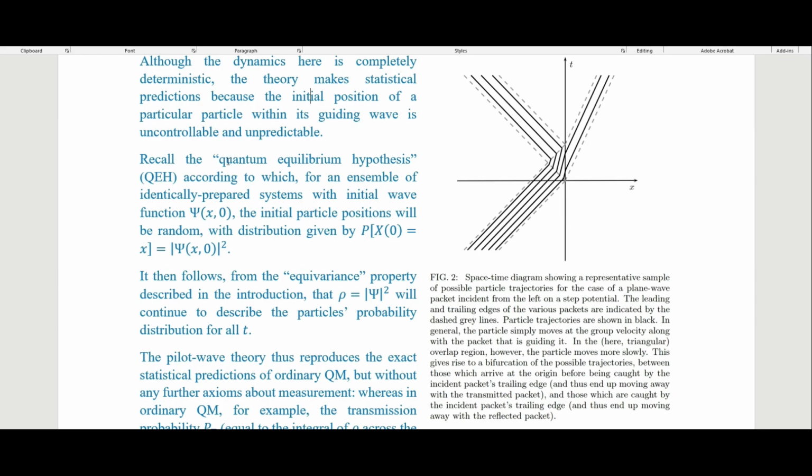So recall the quantum equilibrium hypothesis, according to which, for an ensemble of identically prepared systems with initial wave function here, the initial particle positions will be random with a distribution given by the Born rule here. And then it follows from the equivariance property described in the introduction of this paper, and I described it in an earlier video, that our rho here, which is our probability distribution, is just equal to the square of our wave function. We'll continue to describe the particle's probability distribution for all future times t.